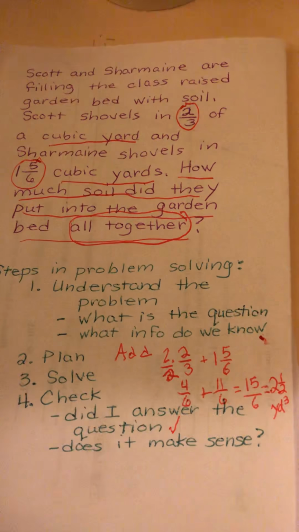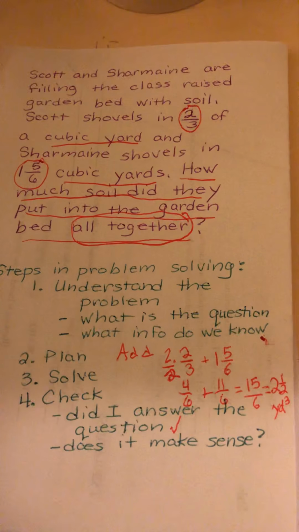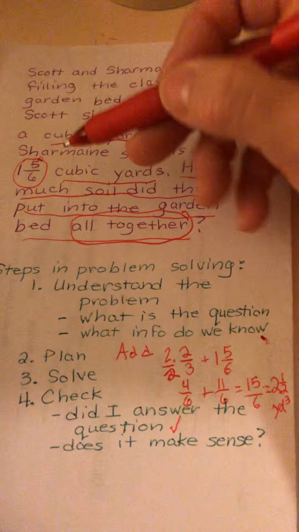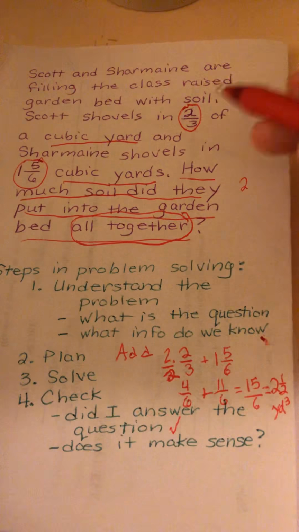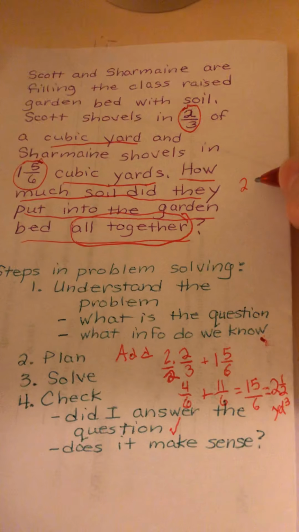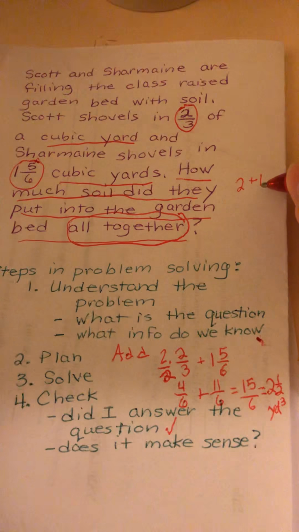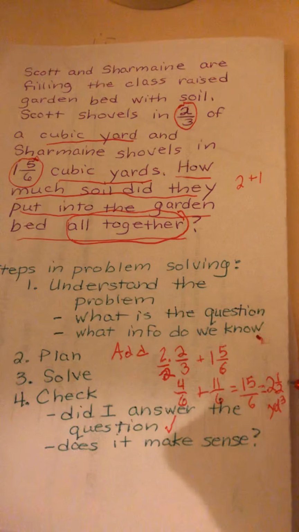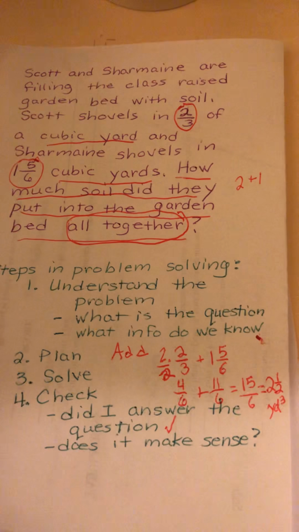Now I have to think, does it make sense? Sometimes you can do this by checking, if you were doing an algebra problem, but you also think about what would be a reasonable answer for this. So let's think. This 1 5/6 is almost 2, and 2/3 is not quite 1. So if I have almost 2 and not quite 1, I put those together, I should have less than 3. And my answer is 2 1/2, which is less than 3. And so my answer is reasonable and it makes sense.